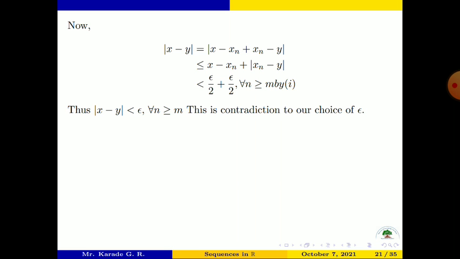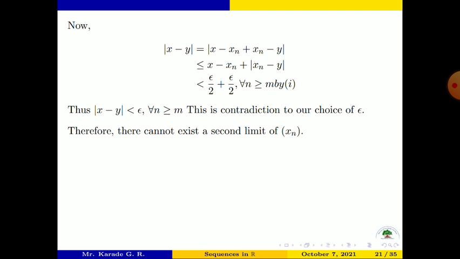This is a contradiction to our choice of epsilon, because we chose an epsilon which is strictly less than mod of x minus y, and here what we get is mod of x minus y is strictly less than epsilon. So this is a contradiction to the choice of epsilon. Therefore there cannot exist a second limit of xn which is different from x.